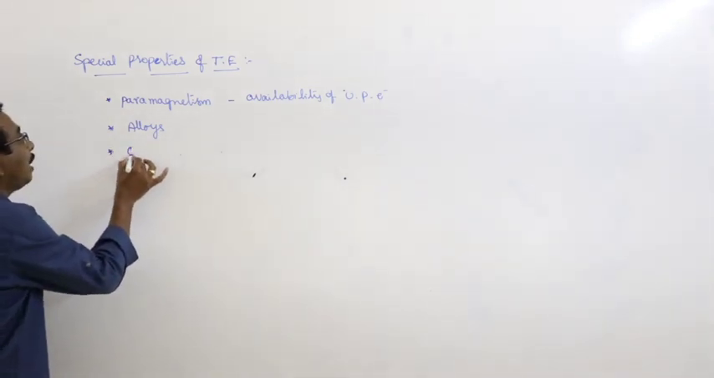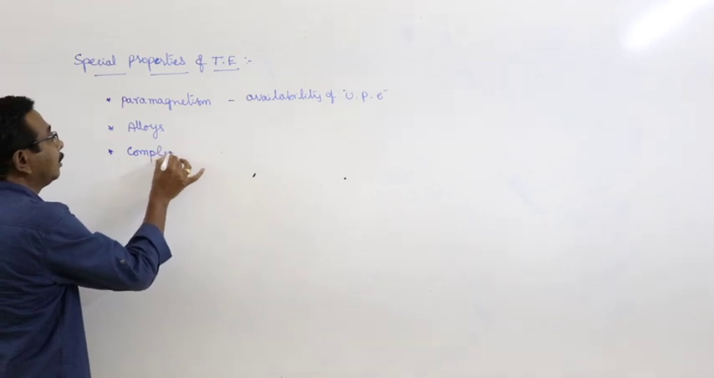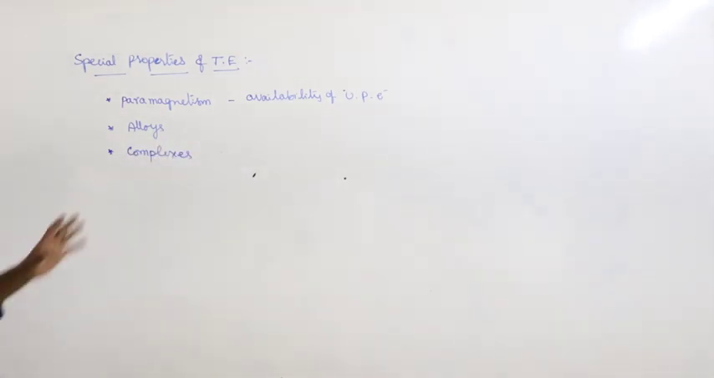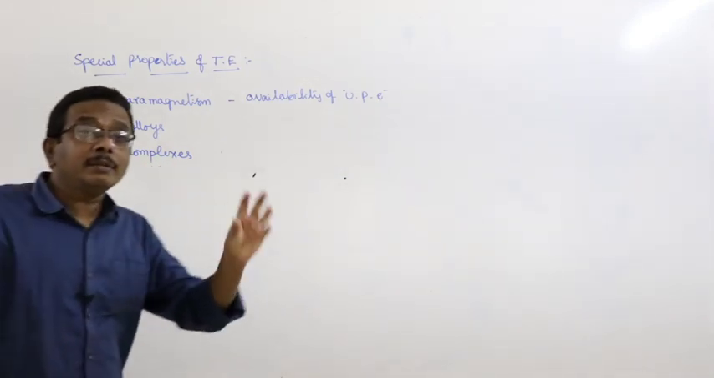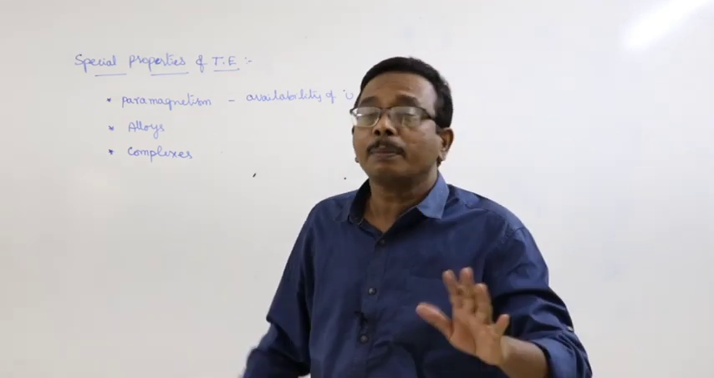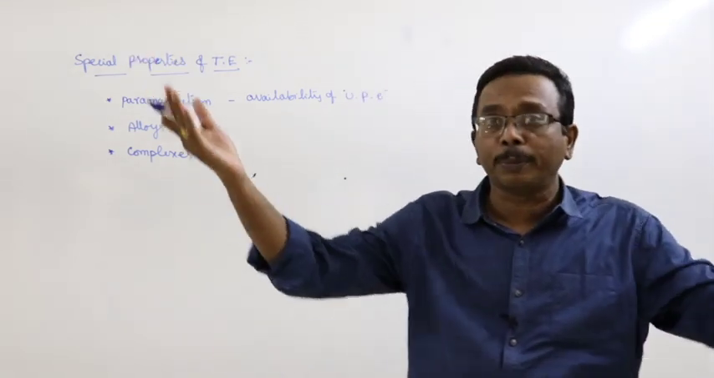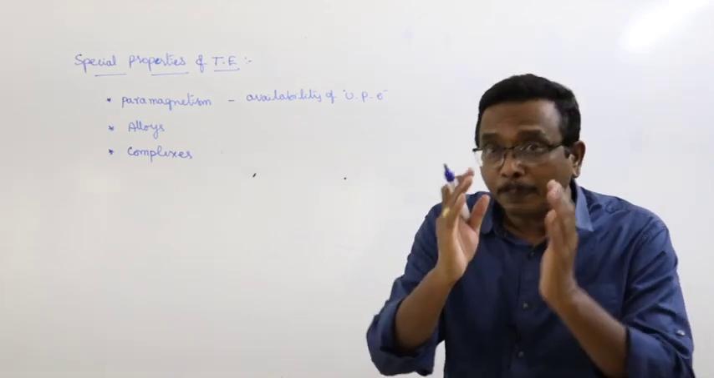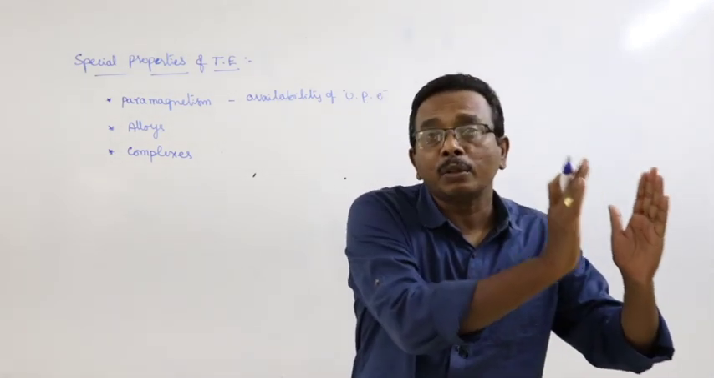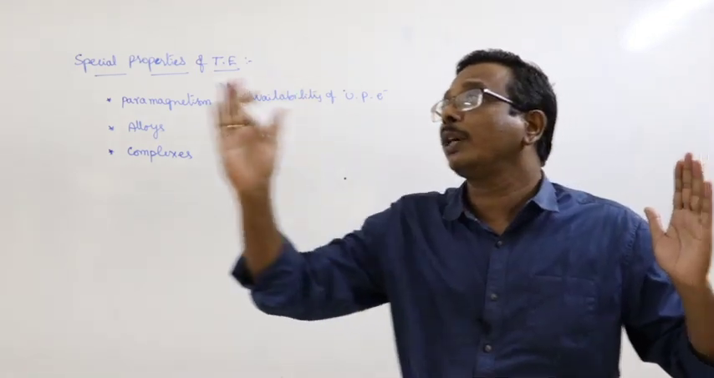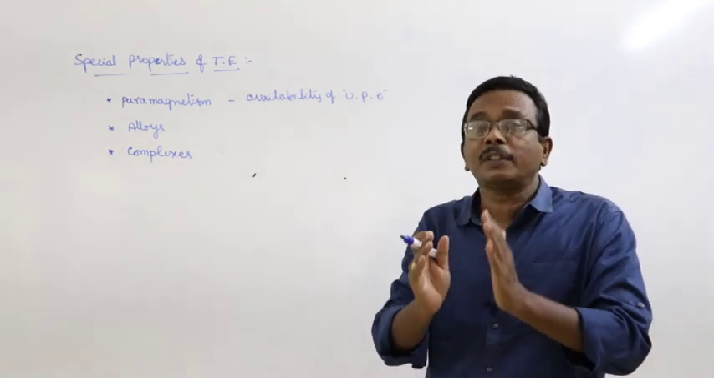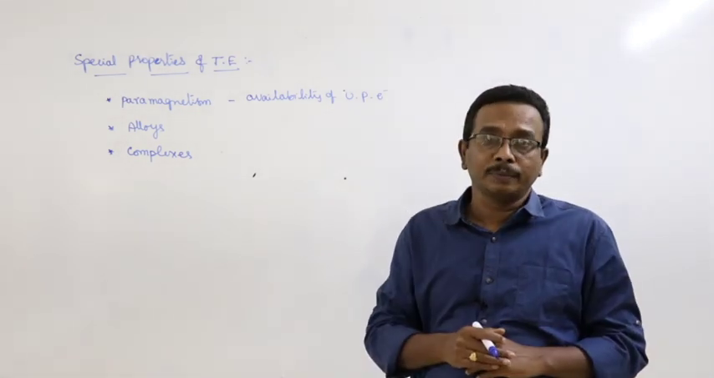And they form complexes. What is the specialty of the complexes? In the modern periodic table, transition elements are present in between the s block and also the p block. They represent a gradual change in the nature of elements from electropositive elements to electronegative elements. And they represent a gradual change in the nature of the compounds also.